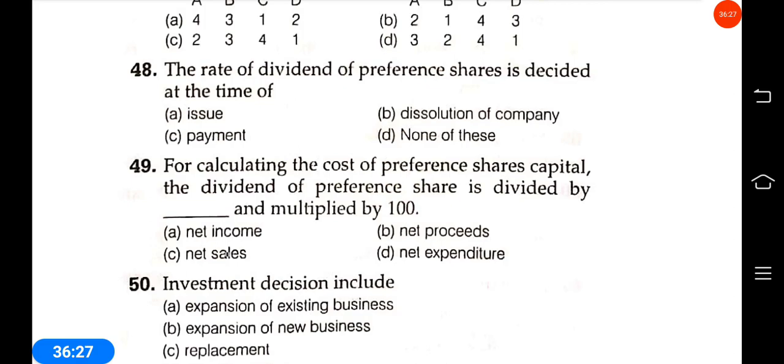For calculating the cost of a preference share capital, the dividend of a preference share is divided by dash and multiplied by 100. 49. Answer is net proceeds. The dividend of a preference share is divided by net proceeds and multiplied by 100.